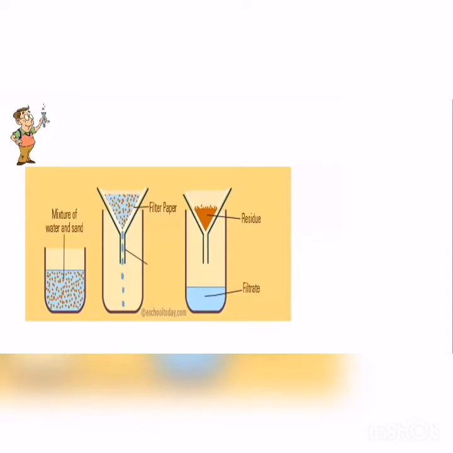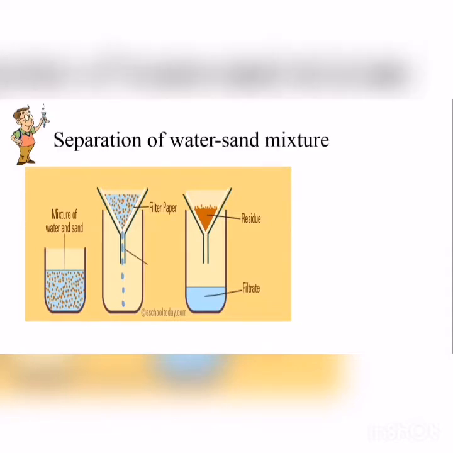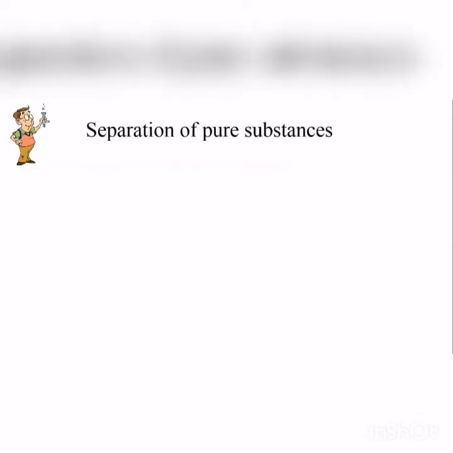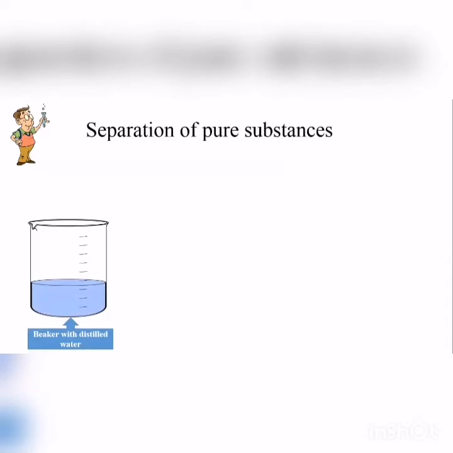Now, look at the physical separation of the constituents of sand and water. To separate them, we use a beaker, a funnel, and a filter paper. We pour the water with the sand in the funnel. The sand is captured by the filter paper as residue, and the water is filtered. Filtration is a physical separation technique. Separation of pure substance.